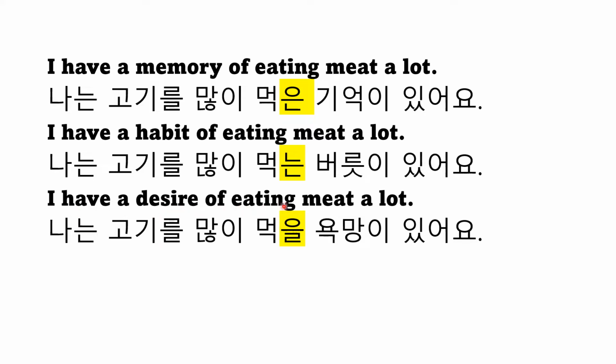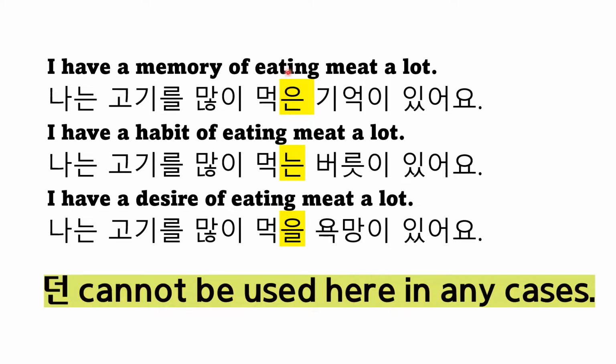I have a desire of eating meat a lot. You have desire here. You desire something that will happen in the future. So this eating can be put into future tense. Before 욕망, a noun, this can be put into 먹을. Take 다 off and put 을 because 먹 has a final consonant. Otherwise, you can just put ㄹ under it. So in these three sentences, you don't have 던 yet. You could have 던 here, but you cannot because you are not sure how far past this eating is.